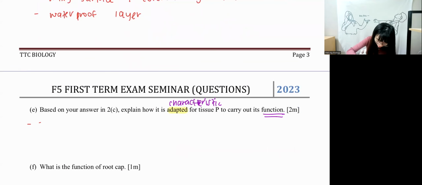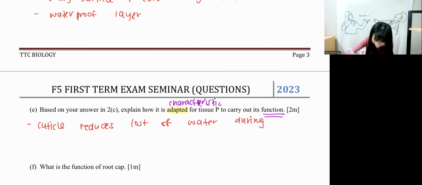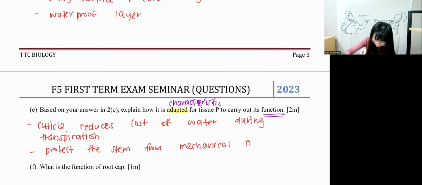When they ask about the label part, you have to say: cuticle reduces loss of water during transpiration. It protects the stem from mechanical injury. Or you can say from pathogen also can, mechanical injury also correct.